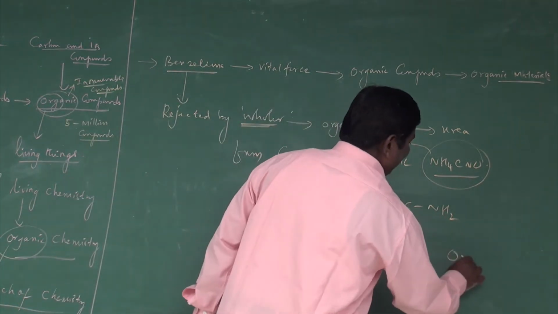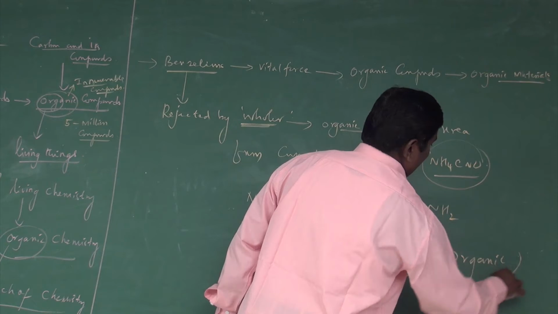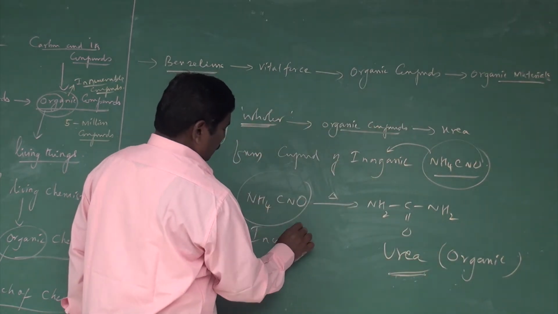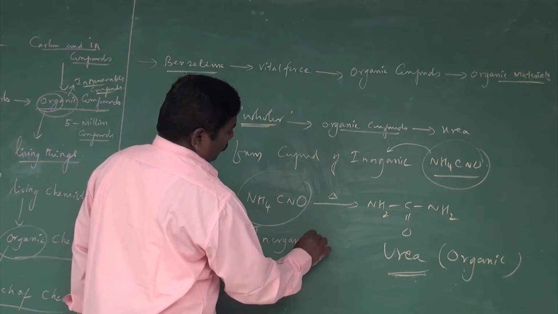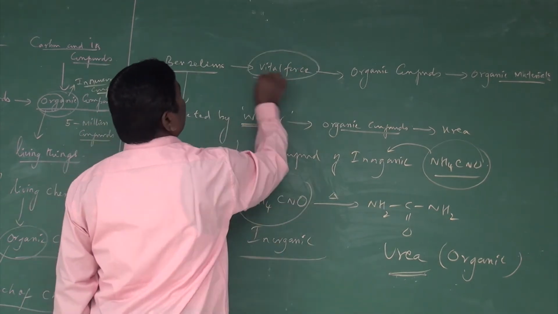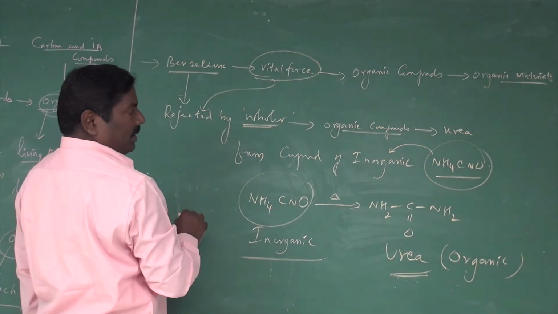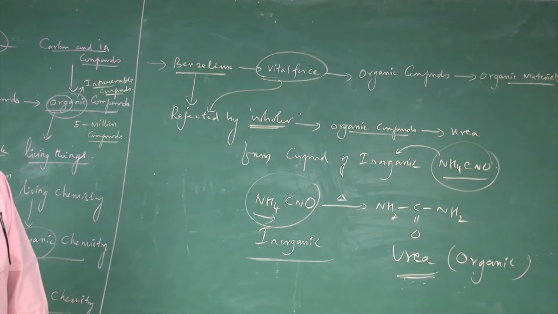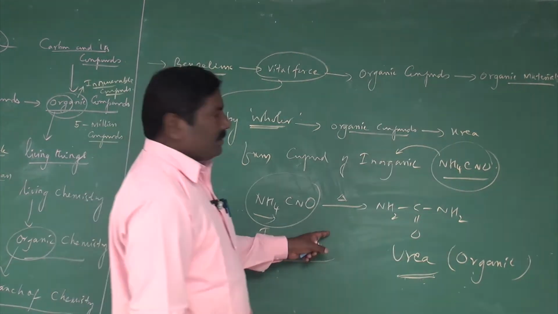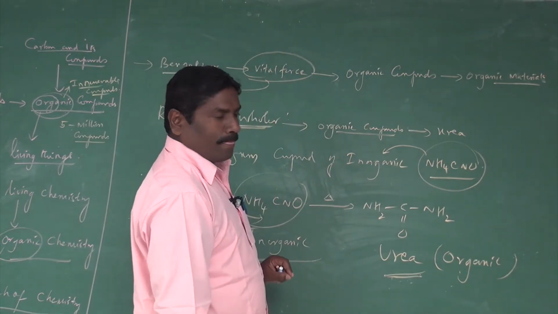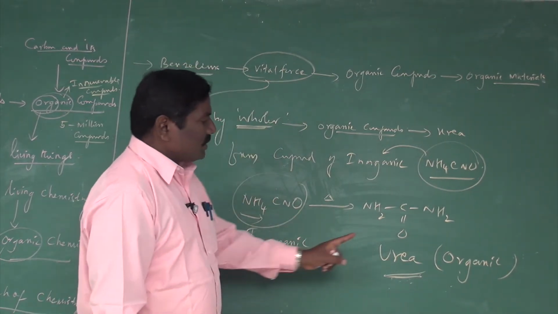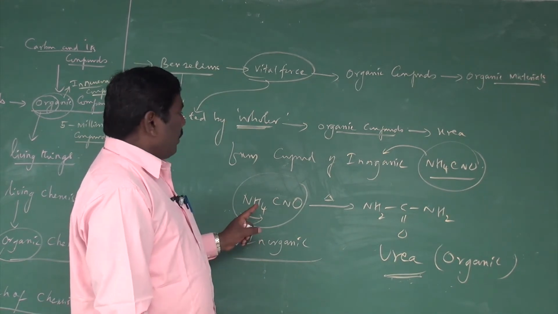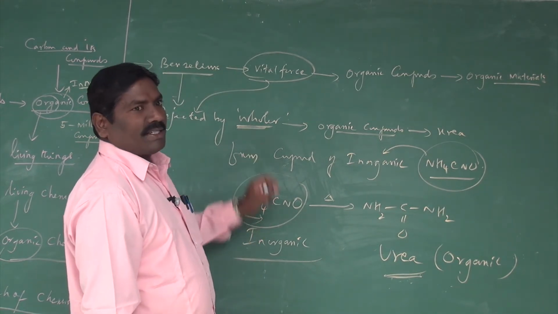Please understand, this is urea, but it is organic, while ammonium cyanate is inorganic. This is why the vital force theory has been rejected. Why? Because even from an inorganic compound we can synthesize organic compounds. That is the reason this theory has been rejected, after the synthesis of urea from inorganic ammonium cyanate by Wöhler, the name of the scientist.